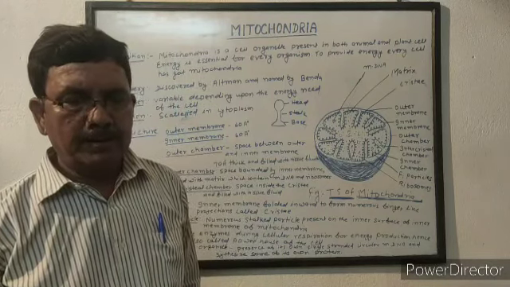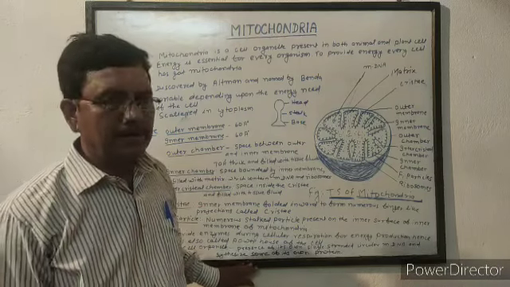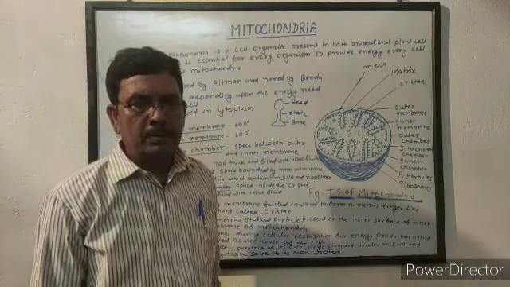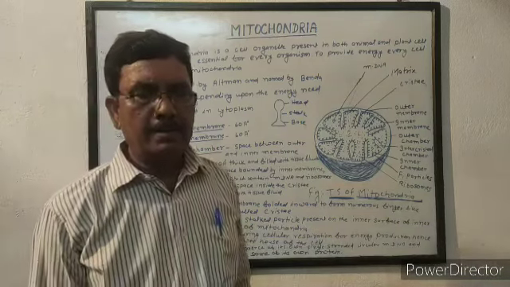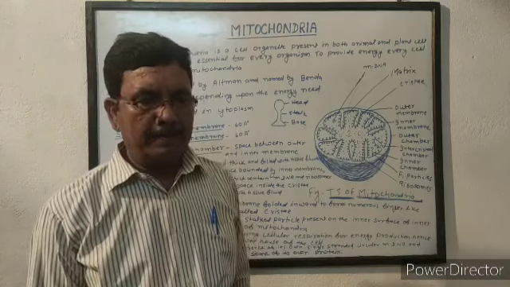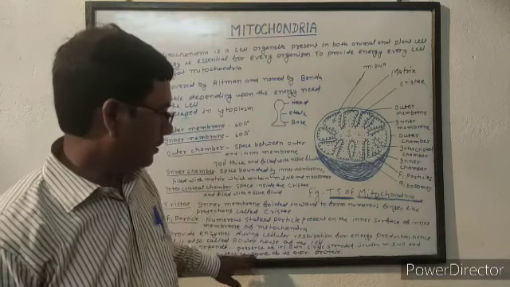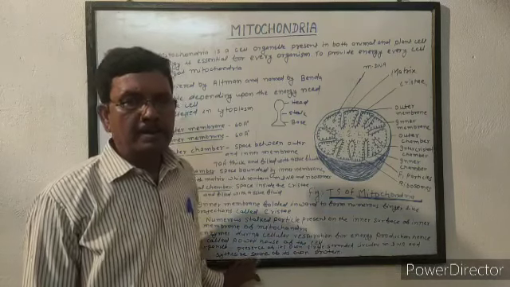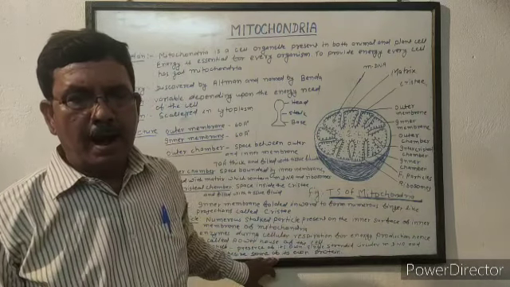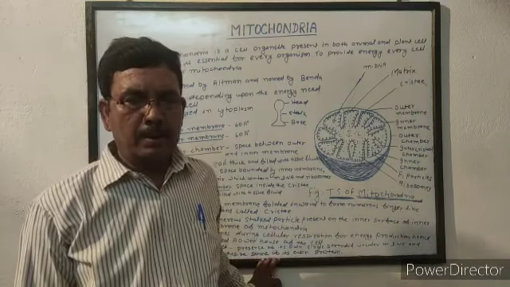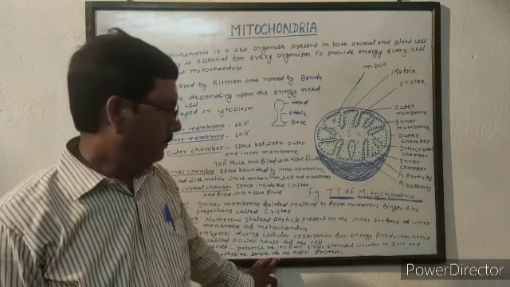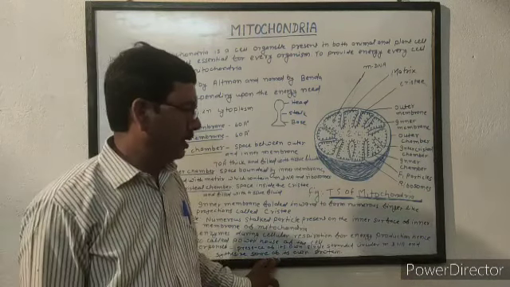In the process of Krebs cycle, all the enzymes are given by mitochondria. So almost all the energy provided by glucose is obtained by the Krebs cycle, and the enzymes for Krebs cycle are given by mitochondria. So mitochondria is called powerhouse of the cell.